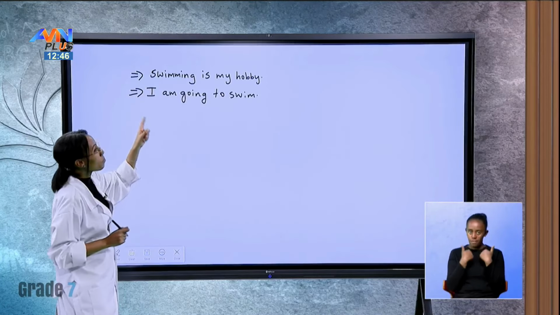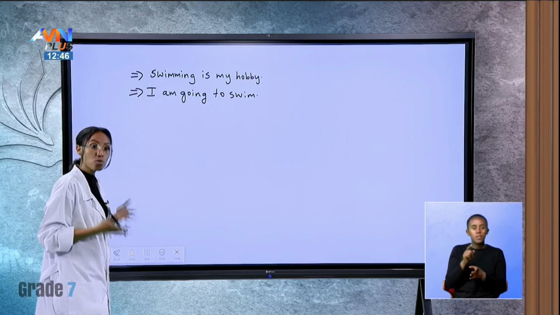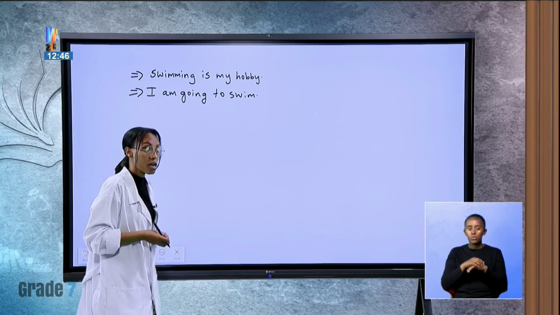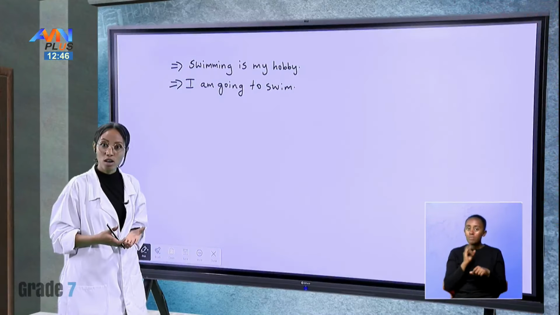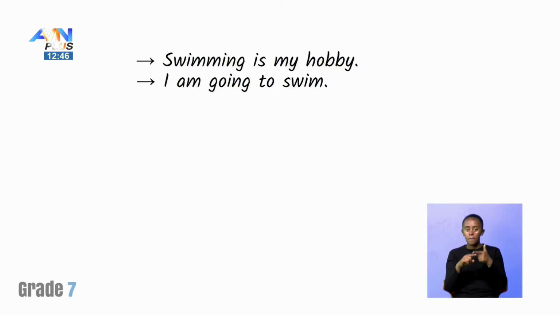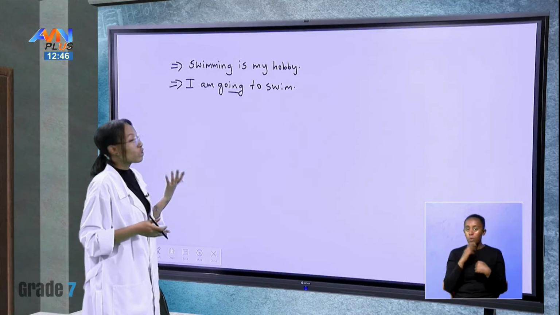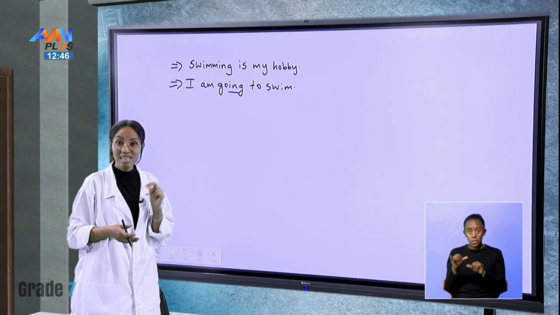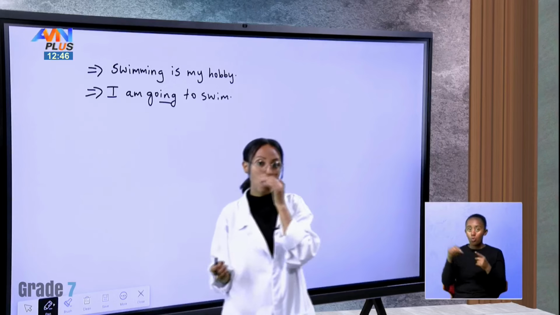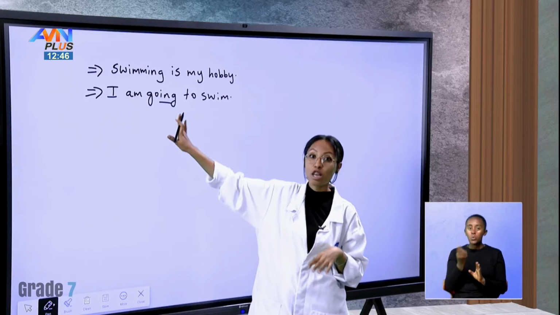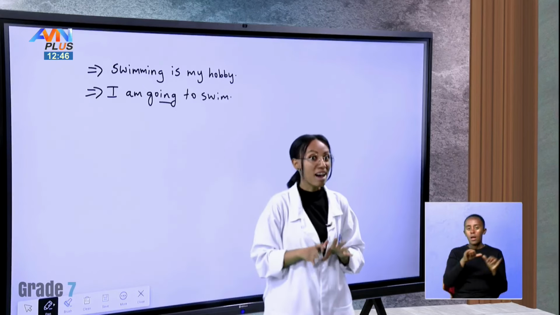The first one is swimming is my hobby. In the second case, I am going to swim. So what is the difference here? The first one is what? A gerund. While in the second case, even though we have ing here, we are using it as a continuous tense, the continuous tense of a verb. I am going to swim. So we are using it as a verb here. The ing form, we're using it as a verb, not as a noun.